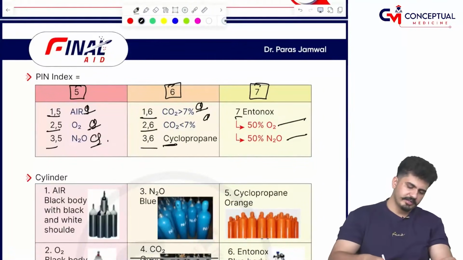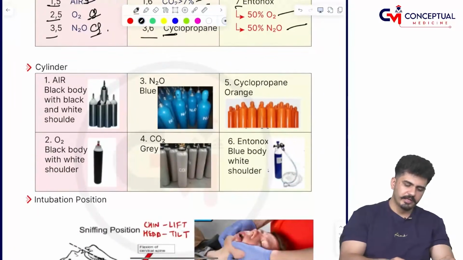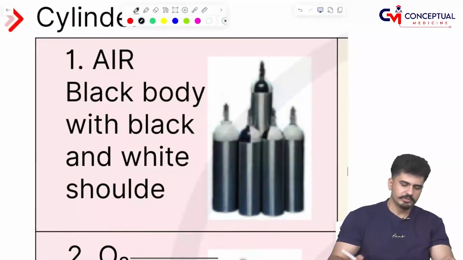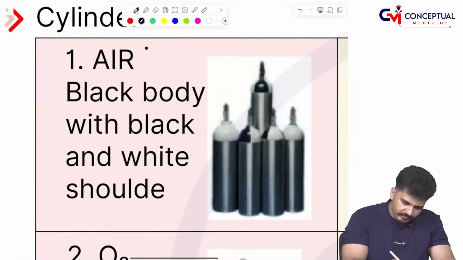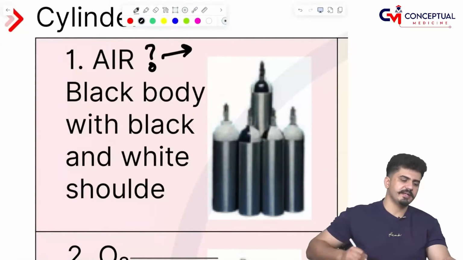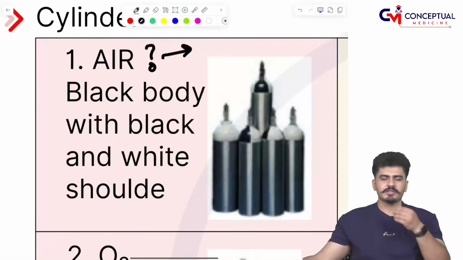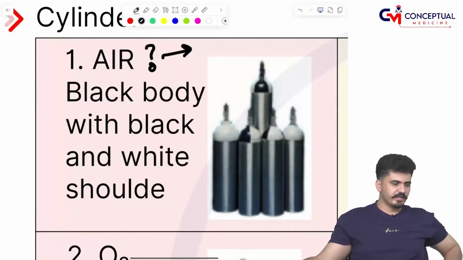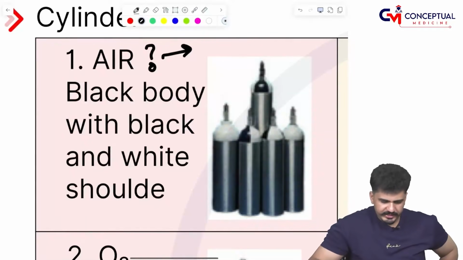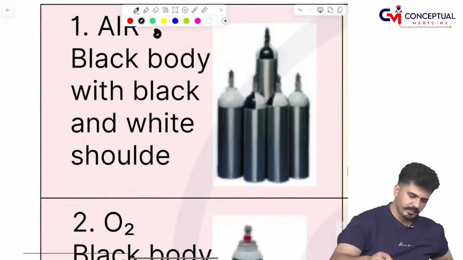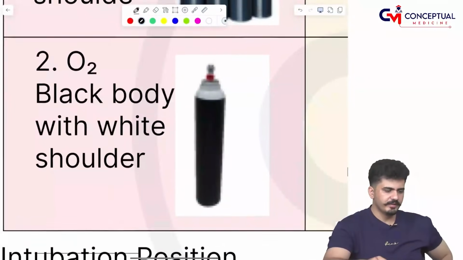Now the color of the cylinder is also very important, and here you will tell me the pin index also. Air is having a grey body with black and white shoulder. What is the pin index of the air? You will comment simultaneously in the chat box, my dear friends. Next is the oxygen cylinder.